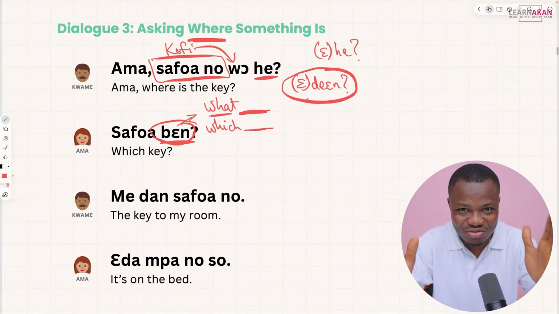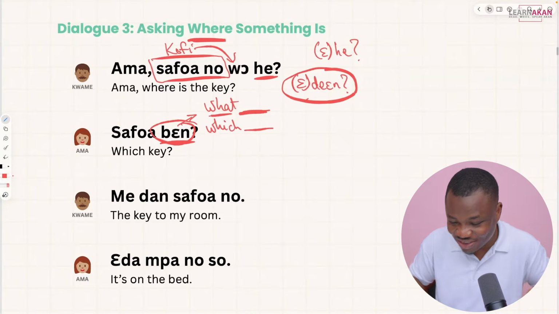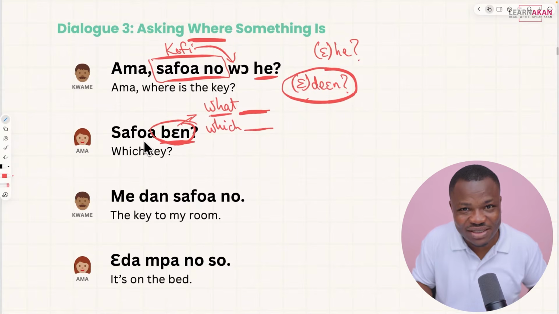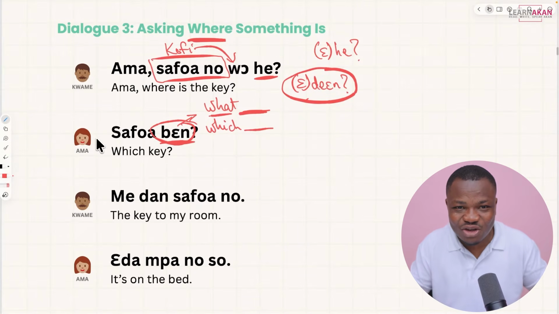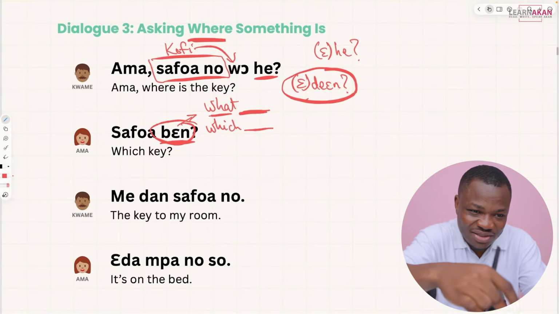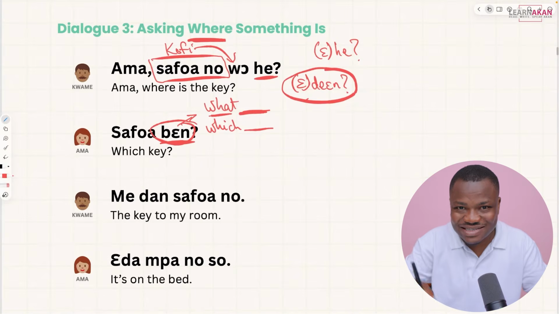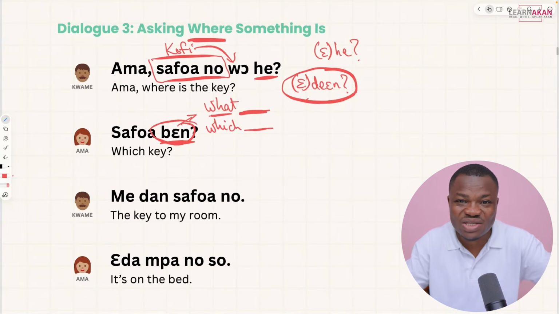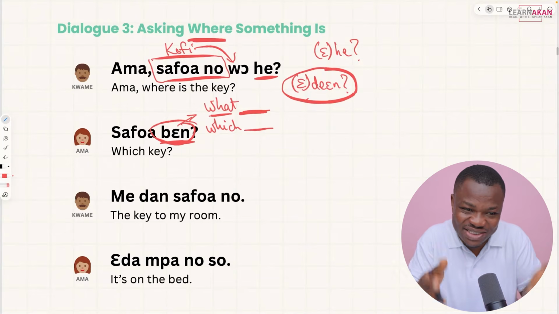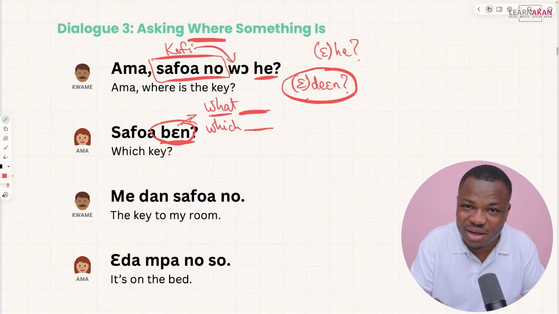It stood by itself, right? Because it's a pronoun. But here, this goes with the object. It comes after the object to ask the specific type, right? The specific object it is. So Safwa beng, which key? Or Safwa beng, what key? So we want to know the specific key that he's talking about.